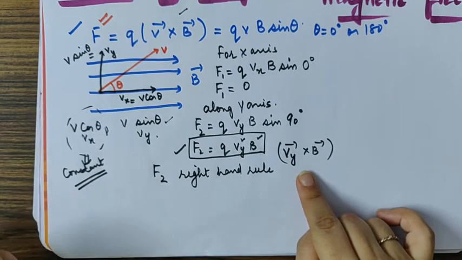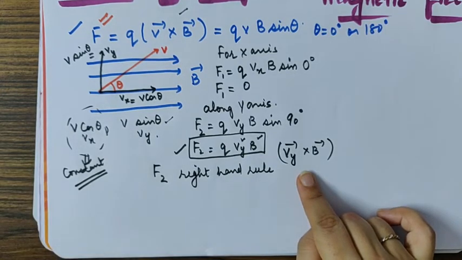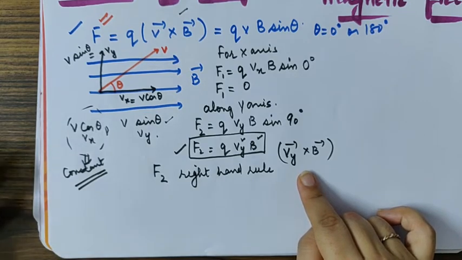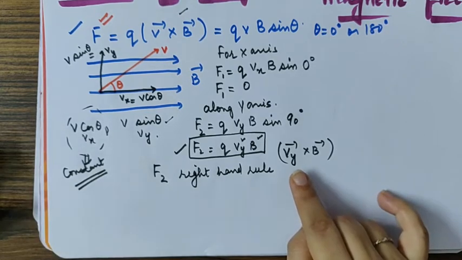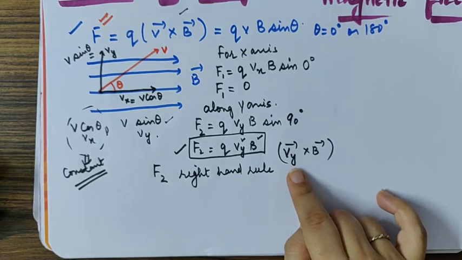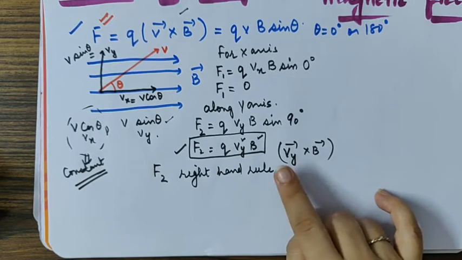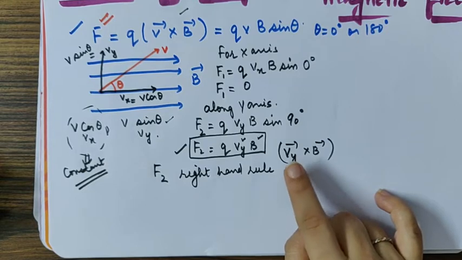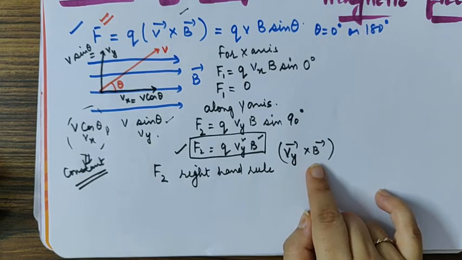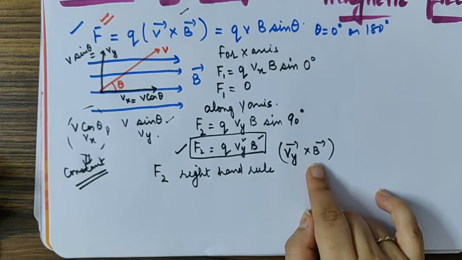I am recapitulating the formula, and you should also recall it again. Place your right hand in the direction of velocity vy. Curl the fingers along the smaller angle to the B vector. The thumb will give you the direction of force.